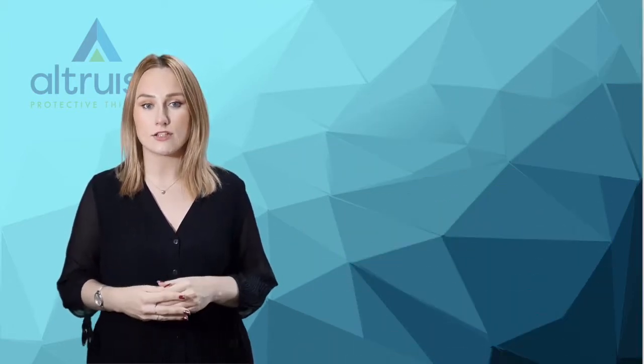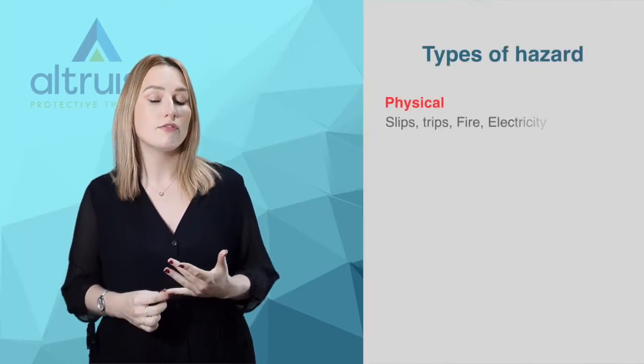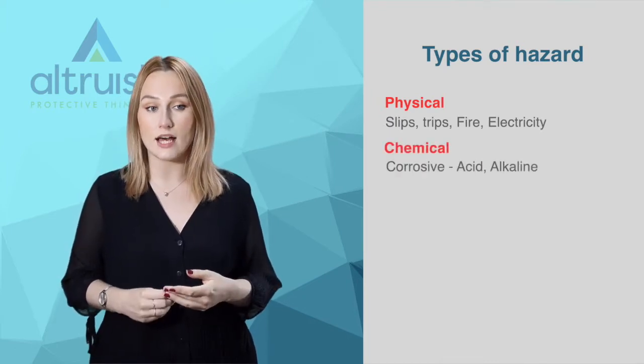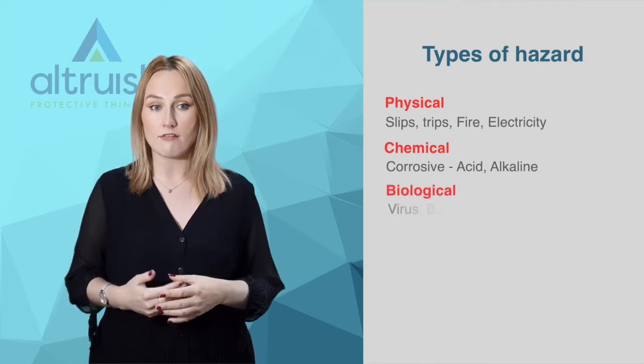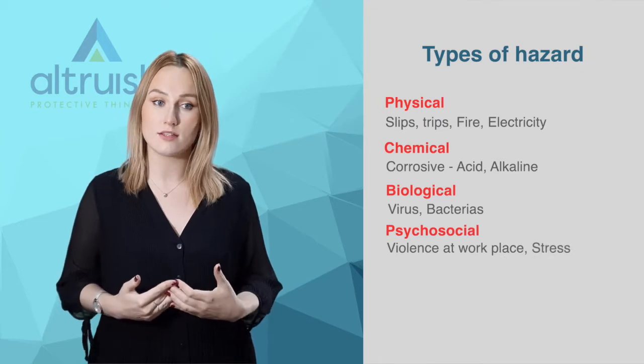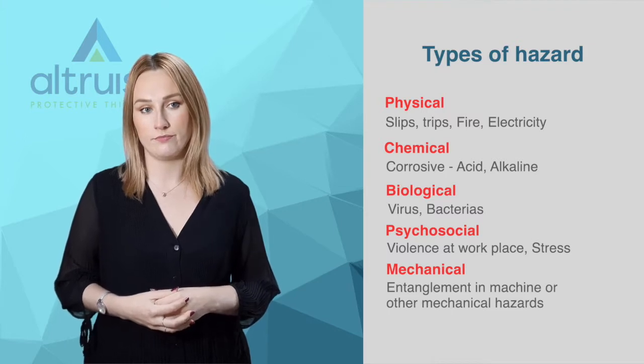Finally, hazards can be categorised into different types. These are physical, so slips, trips, fire, electricity; chemical hazards, corrosive such as acids or alkalis; biological, virus, bacteria; psychosocial, violence to staff, workplace stress; and mechanical, entanglement in machines or other mechanical hazards. It is often useful to categorise hazards, and this will help to ensure that you have covered the obvious hazards, such as slips and trips, in addition to the not so obvious or hidden hazards, such as biological viruses.